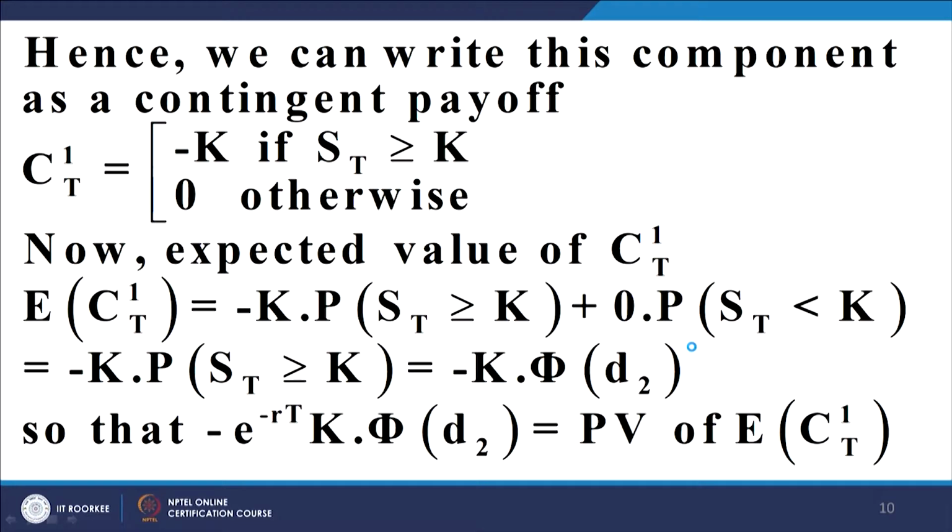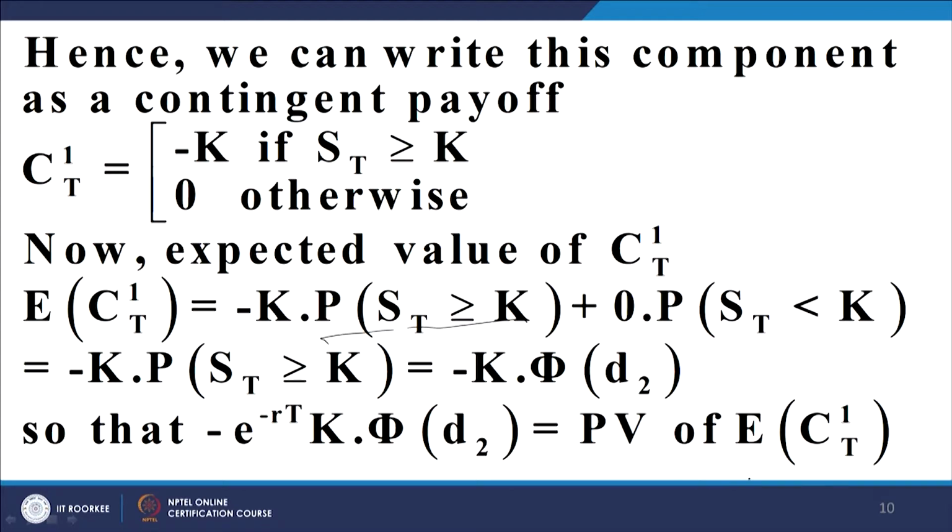Therefore, I can write this component as a contingent payoff C1 at time t: minus k if S t is greater than k, and 0 if S t is not greater than k, because in this case the call will lapse and will not be exercised. Therefore, the expected value of this component is minus k times the probability that S t is greater than k, plus 0 times the probability that S t is less than k, and this expression we have already found out is nothing but phi d 2.